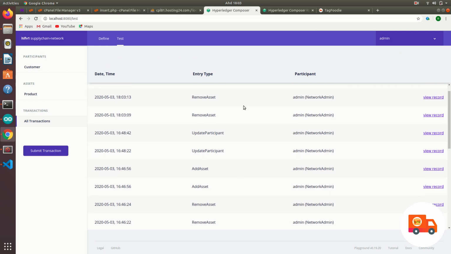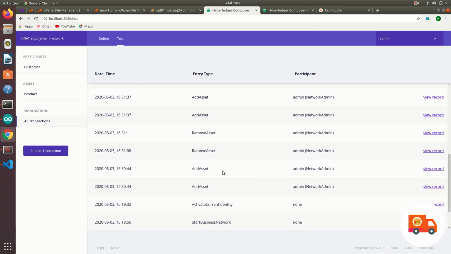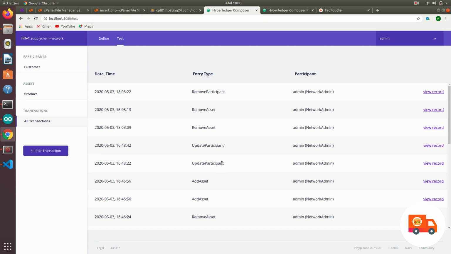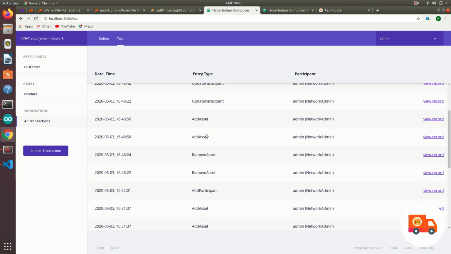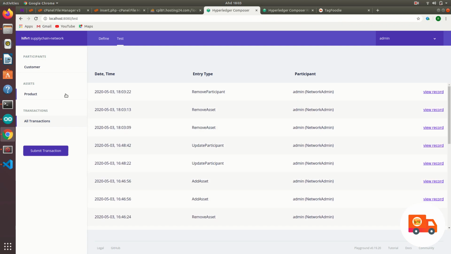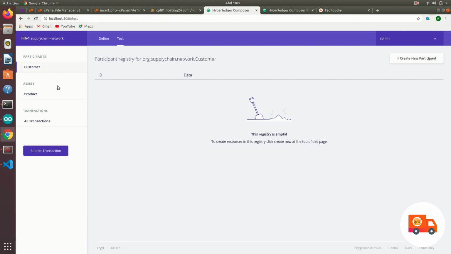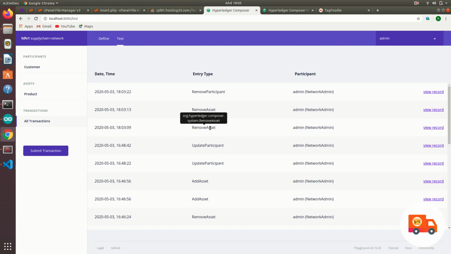So these are all the transactions that we can see. Basically, we can add, remove, or update, and everything will be shown in all transactions. So you can't run away. Even if you try to delete something, you cannot delete these transactions. Everything is safe in the blockchain.